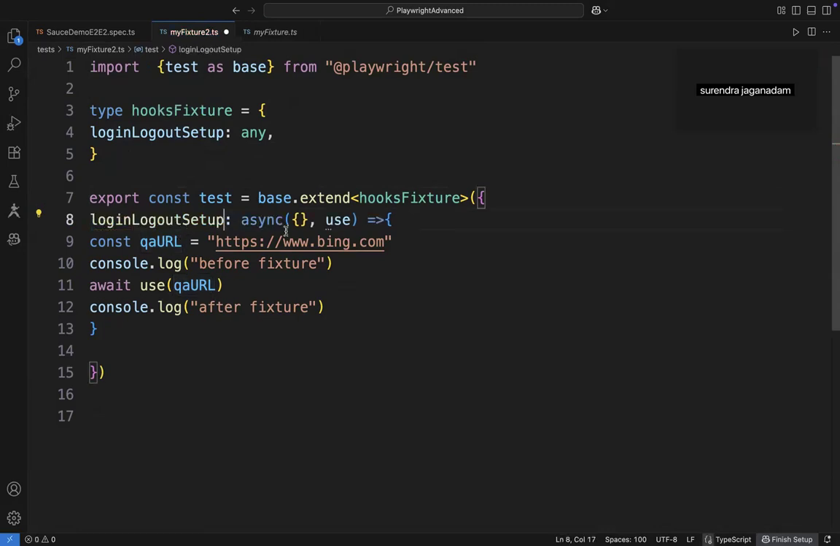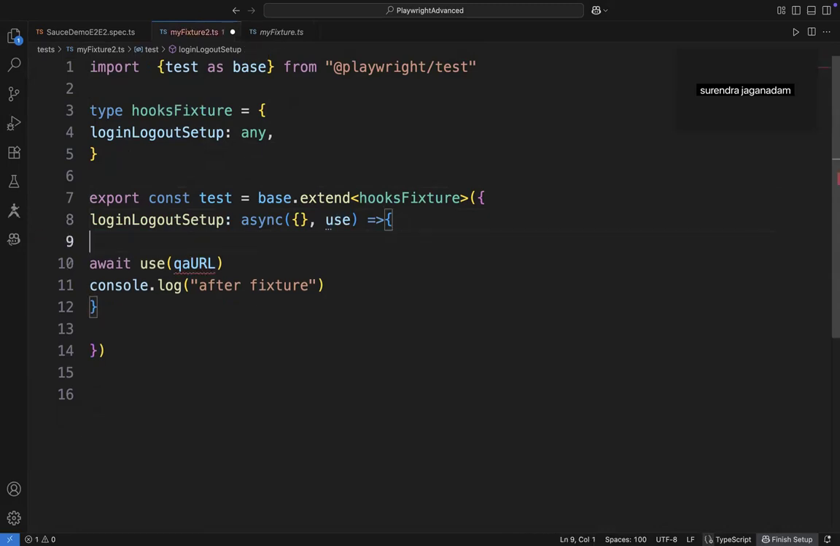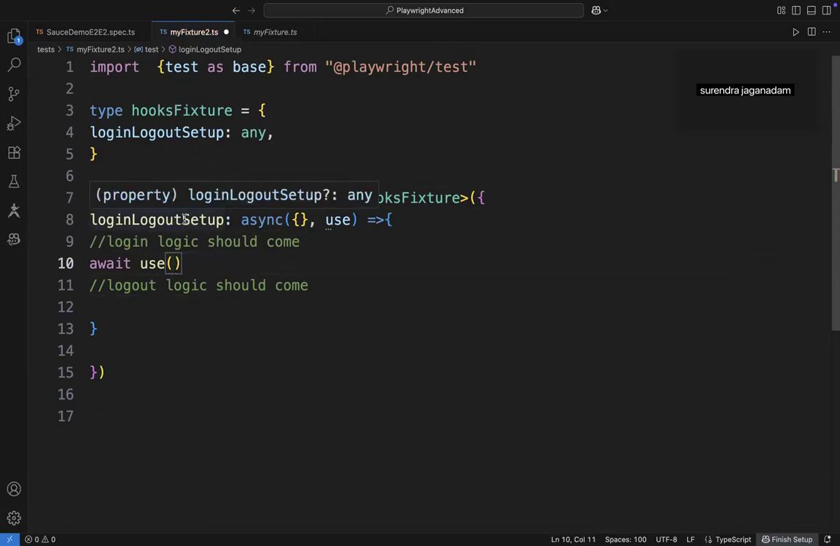That's what async is basically used for. We need to use this use, and here we need to update the logic. Before this use, the login logic should come. After this use, the logout logic should come. That's it. So here, this is not going to be this URL. This is going to be the login logout setup.